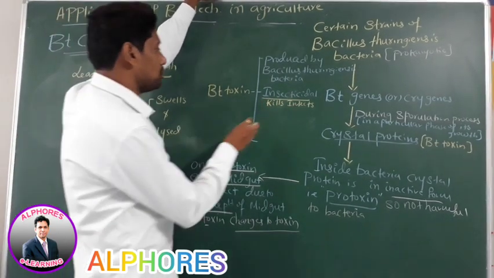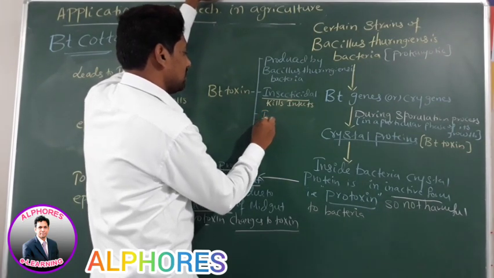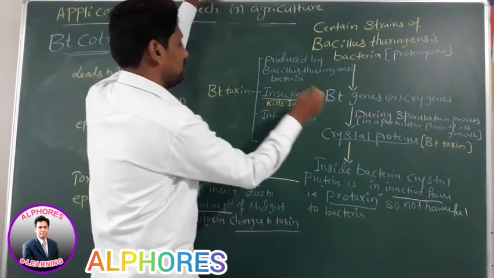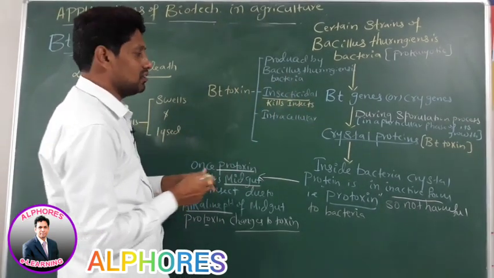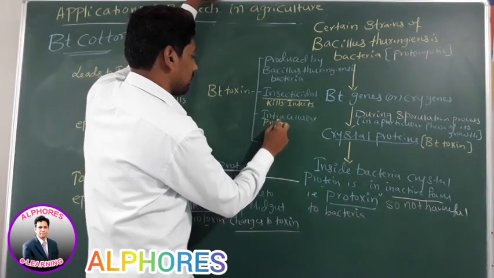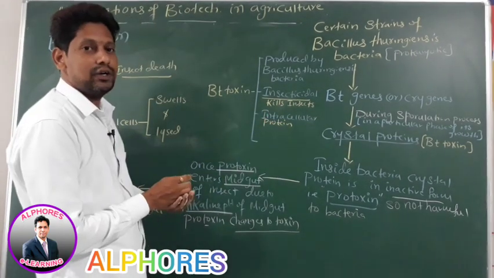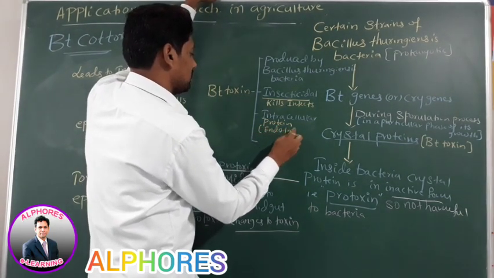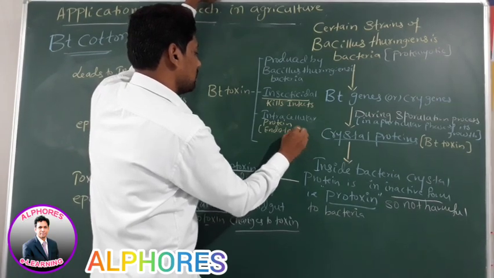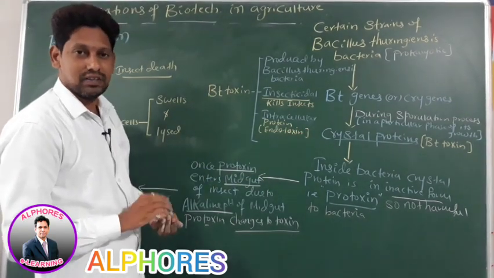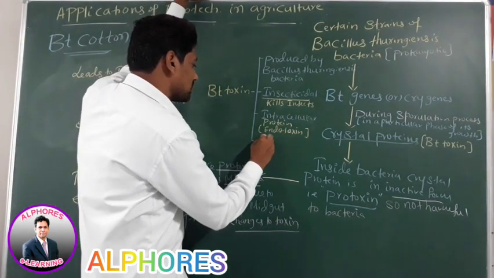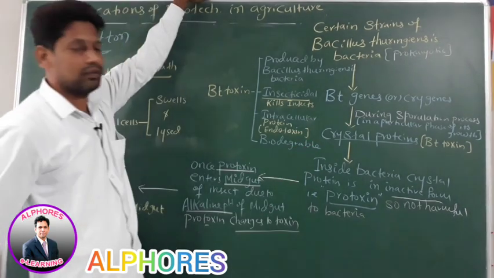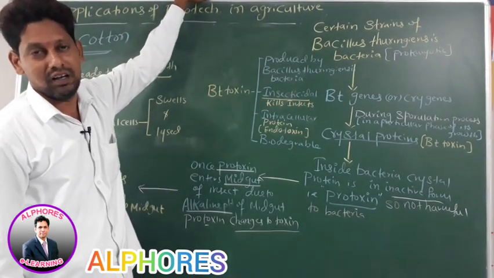This Bt toxin is an intracellular protein, produced inside the cell. So, can we call it an endotoxin? Yes, it is an endotoxin, because endo stands for inside. And this Bt toxin is biodegradable.